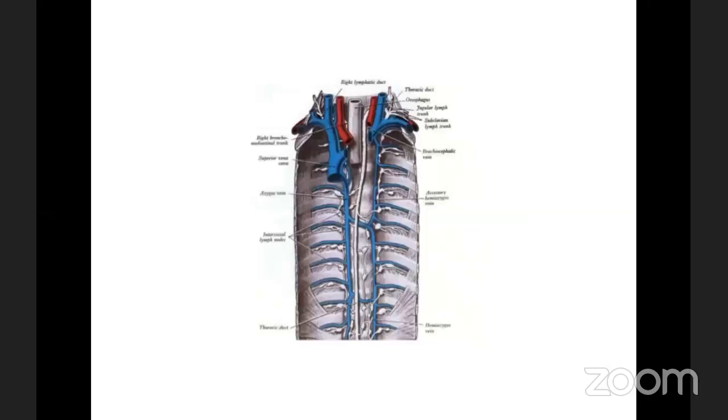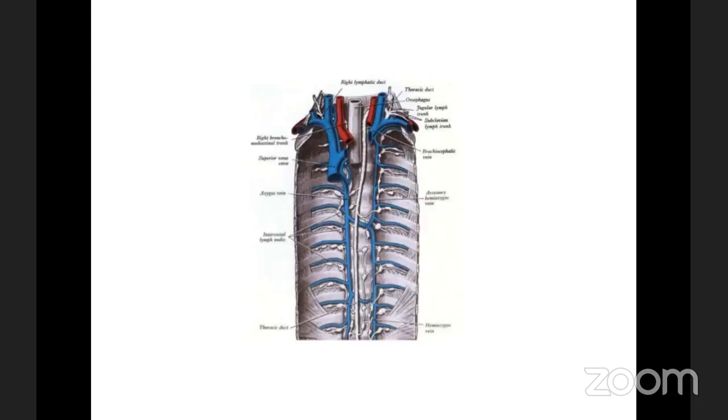The lymphatic drainage is very important, and we have a long course of the thoracic duct, starting from the cisterna chyli and coming through the diaphragm. In the diaphragm we have three openings: the vena cava comes anteriorly, then the esophagus in the middle, and the aorta comes through the central one.